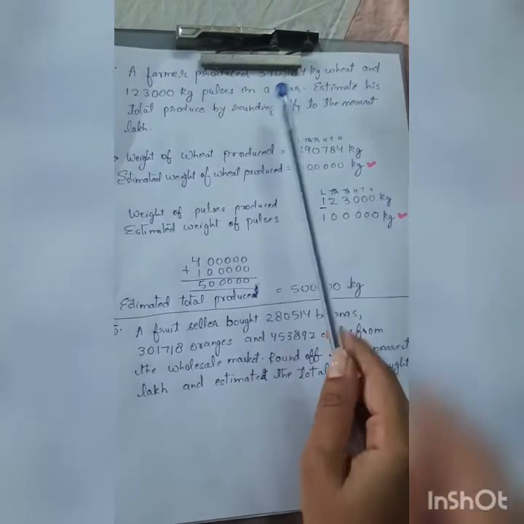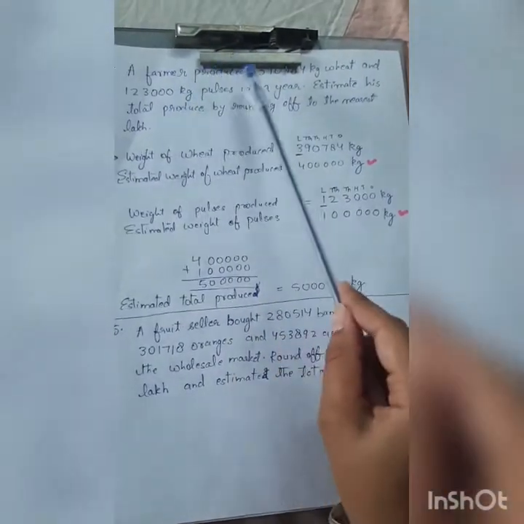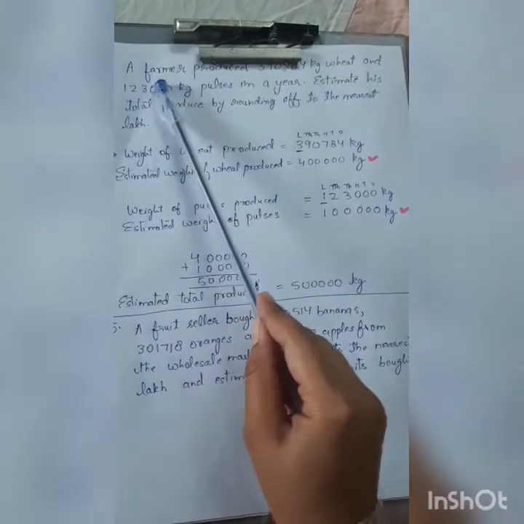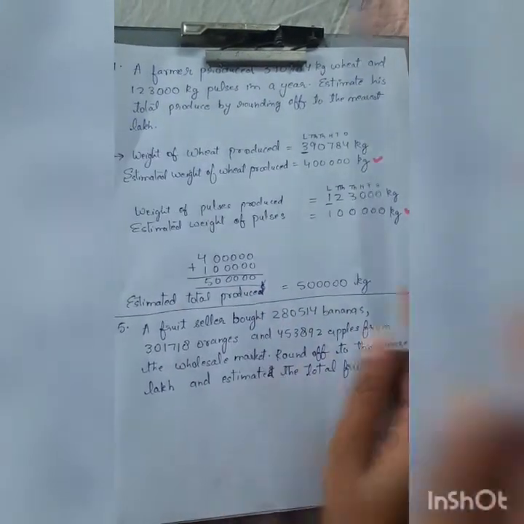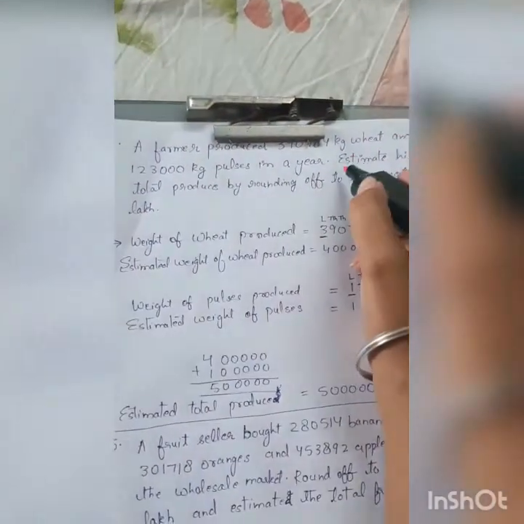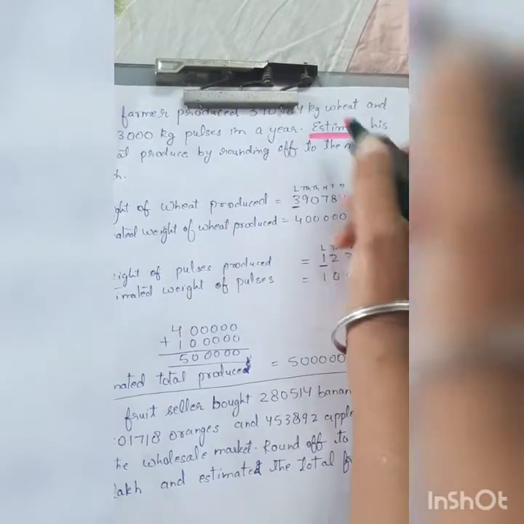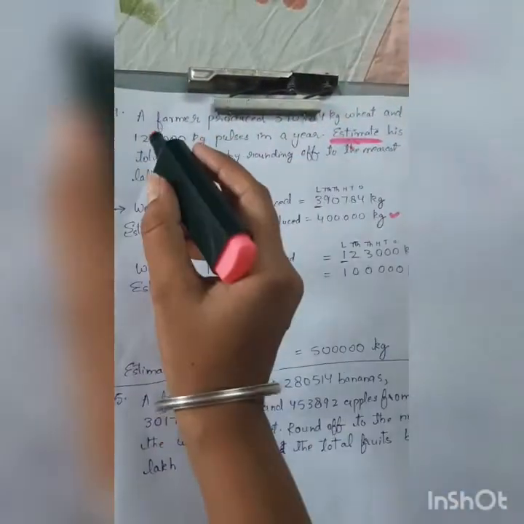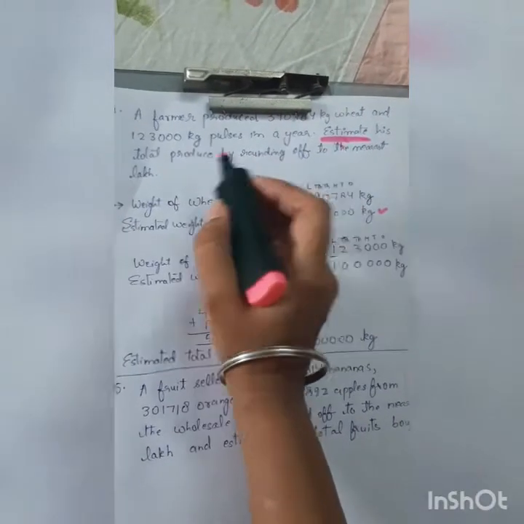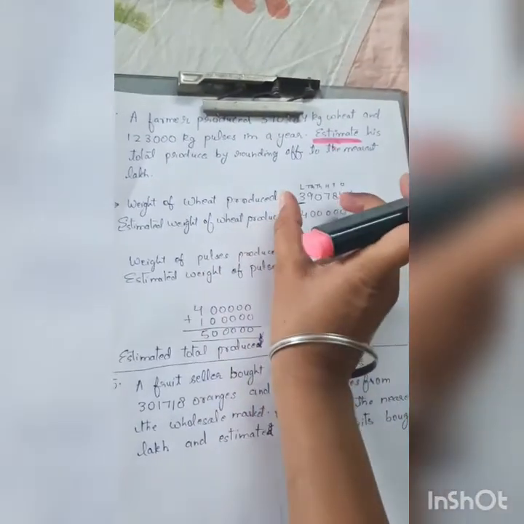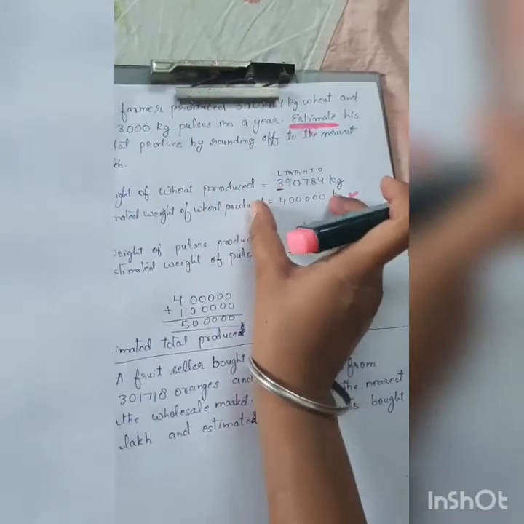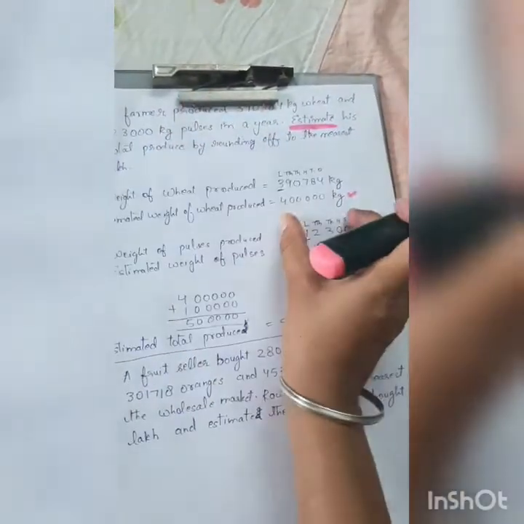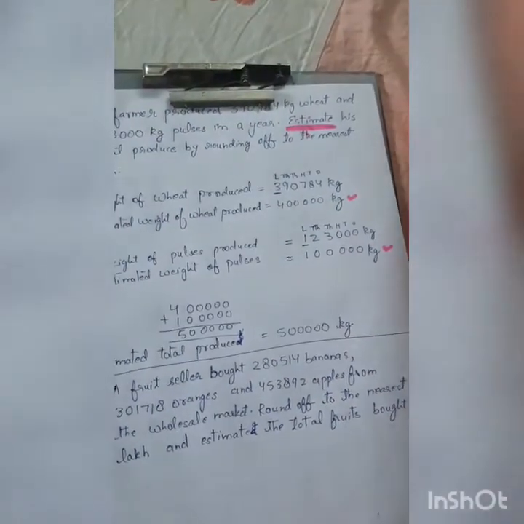When we have to find the total, we have to add the two things. इतना wheat प्रोड्यूस हो रहा है, इतना pulses प्रोड्यूस हो रहा है, आपको टोटल प्रोड्यूस फाइंड करना है, तो बेटा, you will of course add. But students, did you notice one word here? Here they are writing estimate. When you see the word estimate, it means you have to round off, and specifically they are saying estimate the total produced by rounding off to the nearest lakh. It means you have to first round off this value, then round off this value, then find the total, which means then you add.